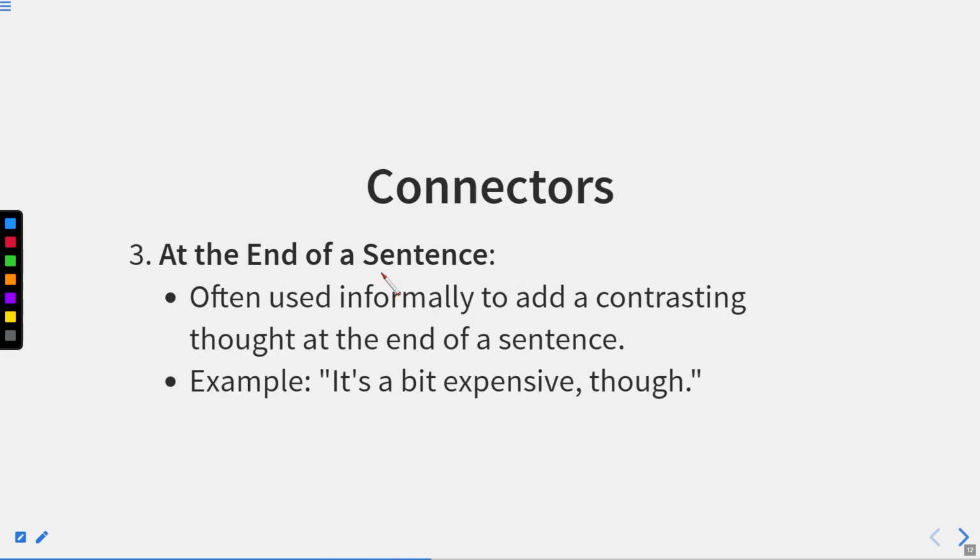Now let us move to the next one. It can be used at the end of a sentence as well. How? It is often used informally to add a contrasting thought at the end of a sentence. Basically, we don't use though in written format, but informally we can use it. It means while speaking, we can use though at the end of the sentence as well. It can be used in the written form as well, but that is rarely used. Example: it is a bit expensive, though. Suppose I'm pointing out something, and I'm saying that this is very cheap, or this costs very less.